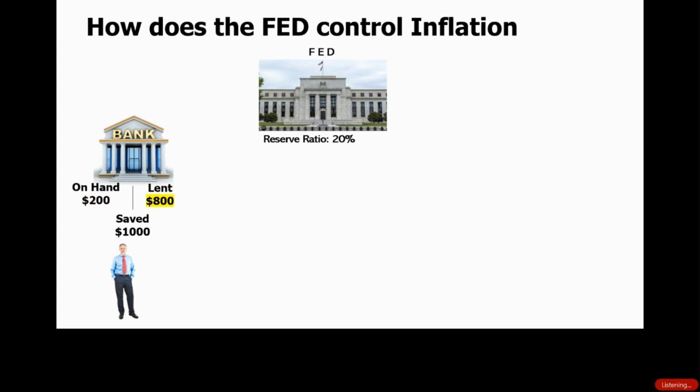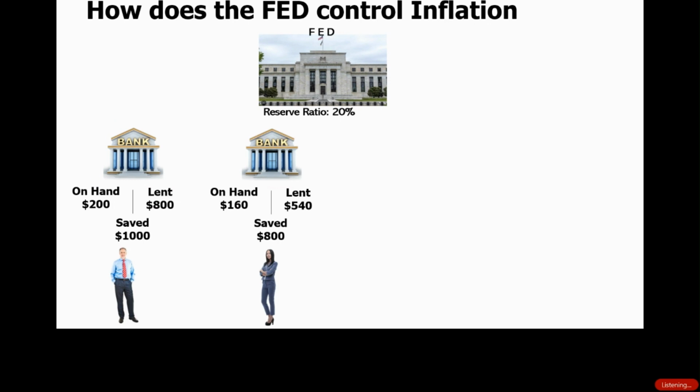Okay, so let's see what happens when the bank lends out that $800. So now they lend this $800 to this woman here, and let's say she takes that $800 and saves it in the bank. Based off of that 20% reserve rule, the second bank which this woman has gone to has to hold 20% of that $800. So the bank would hold $160, and they have the ability to lend out $540 now. Remember, we've only started with $1,000, okay, and now we are already up to another $800 in the system.